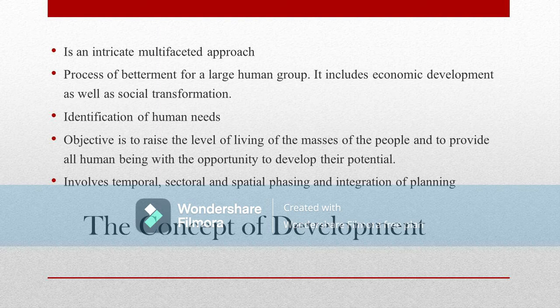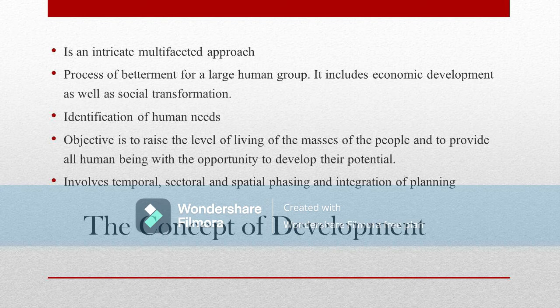Now, when the state, when the nation starts with development, first we must identify what the human needs are. If we do not know the human needs, then obviously we cannot address them. When the human needs are identified, the objective will be to take care of these needs. And while these needs are taken care of, the standard of living of the masses will be raised through various ways.